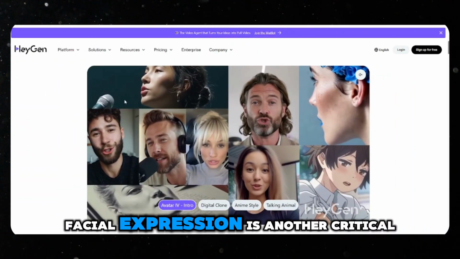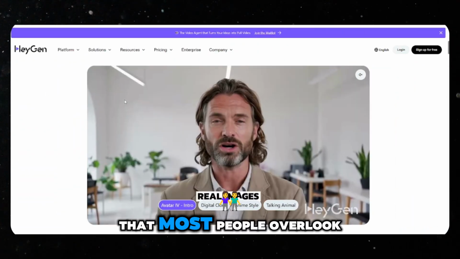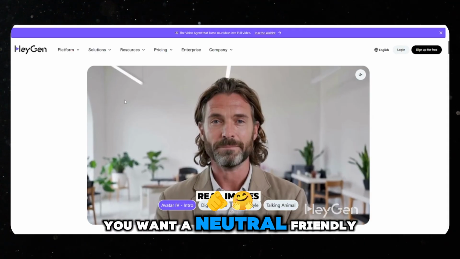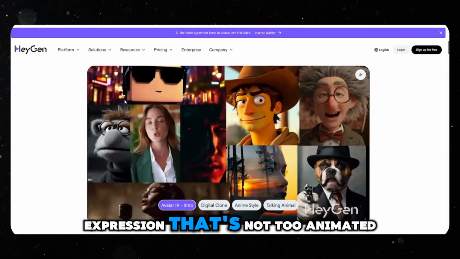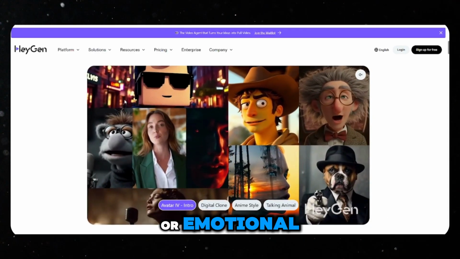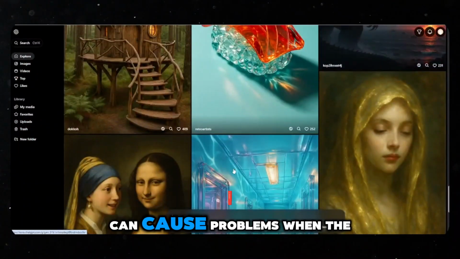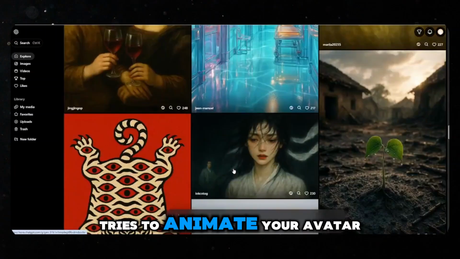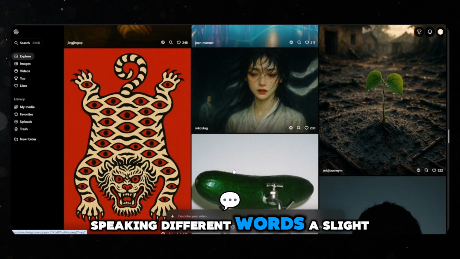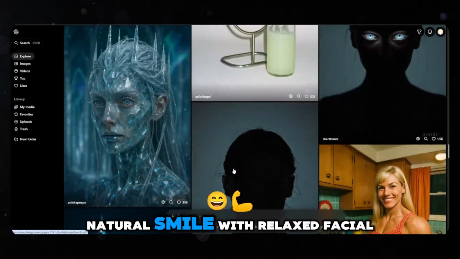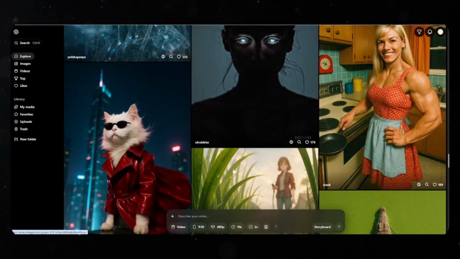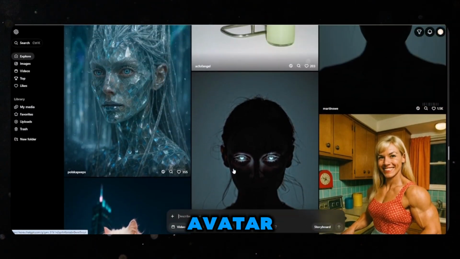Facial expression is another critical factor that most people overlook. You want a neutral, friendly expression that's not too animated or emotional. Extreme expressions, wide smiles, or dramatic facial features can cause problems when the AI tries to animate your avatar speaking different words. A slight, natural smile with relaxed facial muscles gives you the most versatile avatar that can handle any type of content.